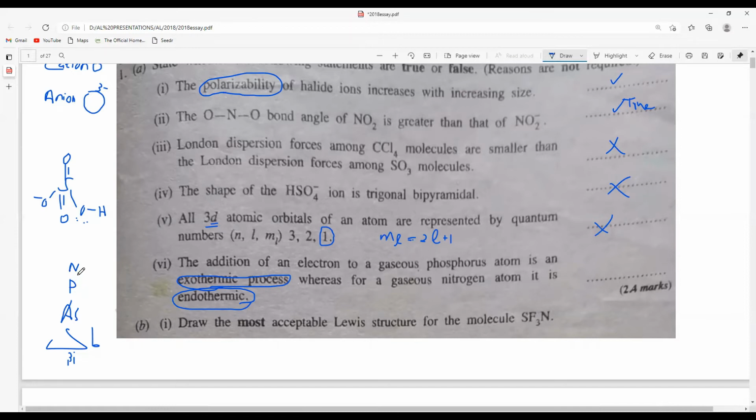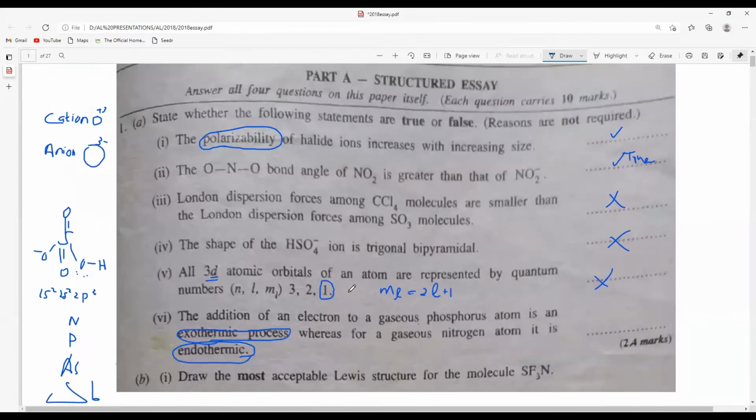Because nitrogen is 7, so basically it is 1s2, 2s2, and 2p3. So it's like a partially stable state, right? Phosphorus also. So it's not easy to add an electron. Yes, it is difficult to add for nitrogen, but not for phosphorus, because it's a little bit far away from the nucleus. Okay, so think about it.